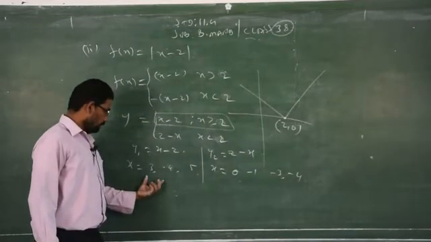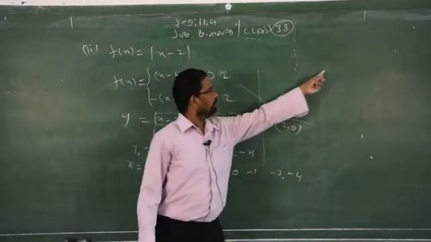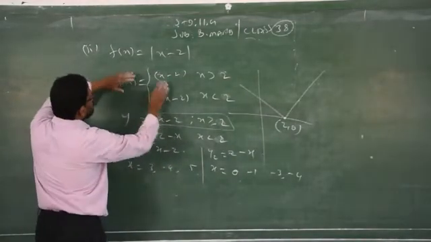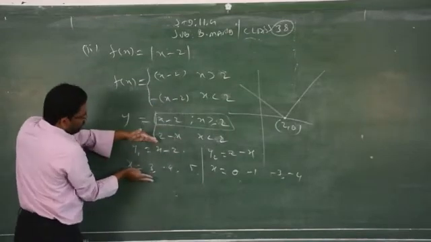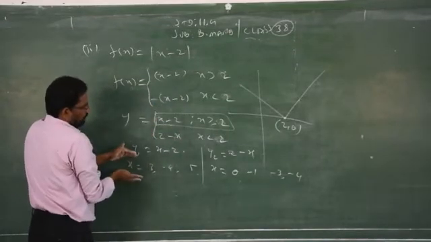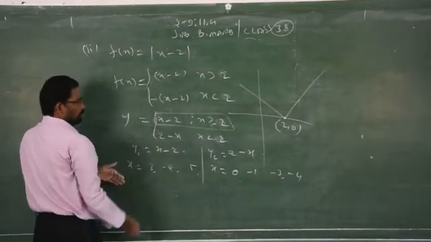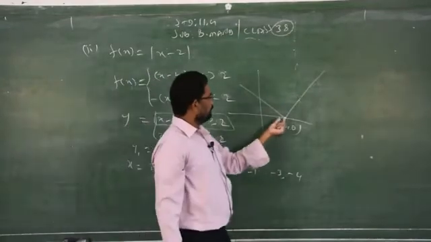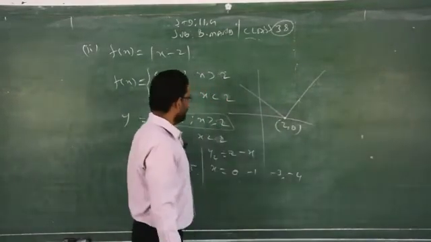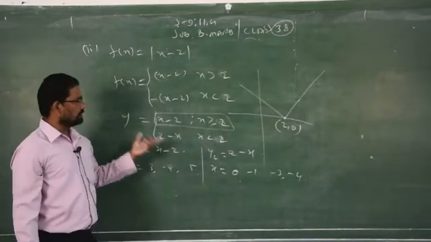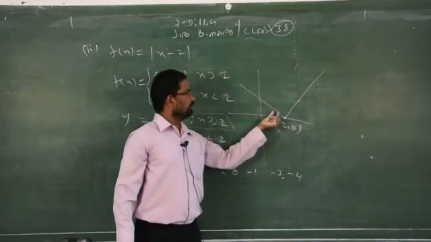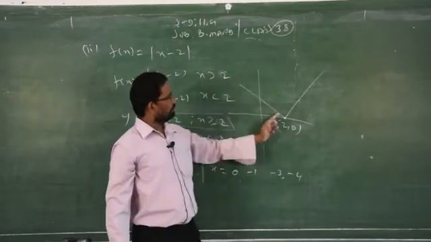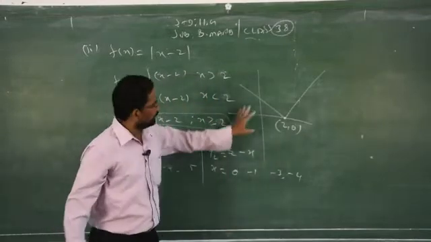When you replace these values for y1, the first one will represent a straight line. Clear? So be careful. I just evaluated and brought this one. After that, you can take separate curves, straight lines. For this you have to take more than 2, and for this one less than 2. Already we did where they intersect. It will intersect at x equal to 2, because if you replace x equal to 2, you will get y equal to 0. X is 2, y is 0. So the minus of x minus 2 straight line will come on the left side, and plus of x minus 2 will go to the right side.